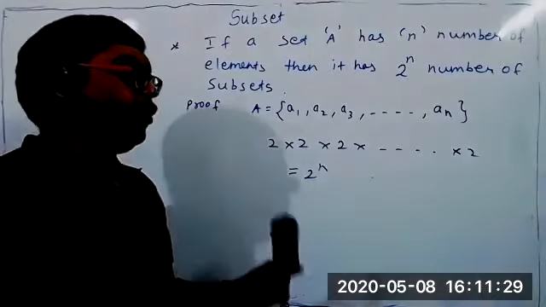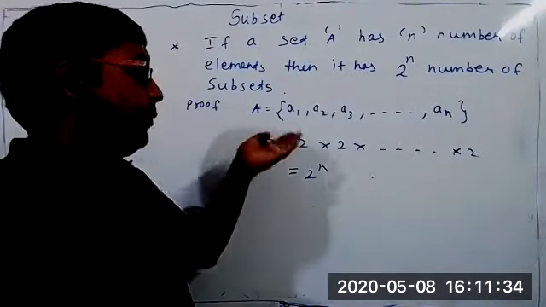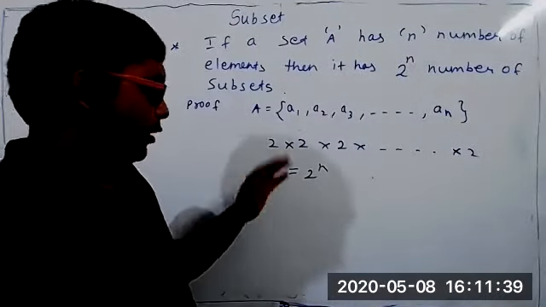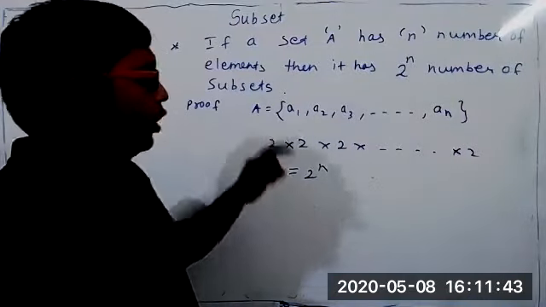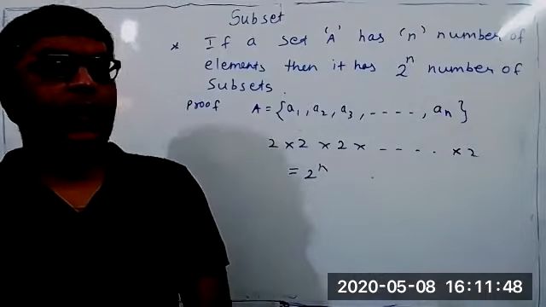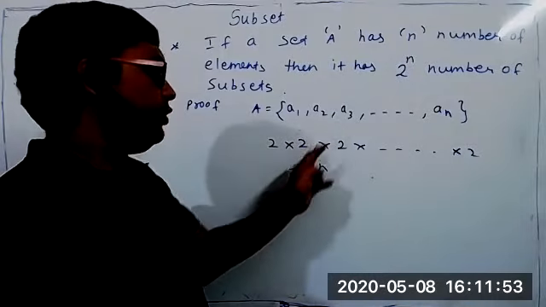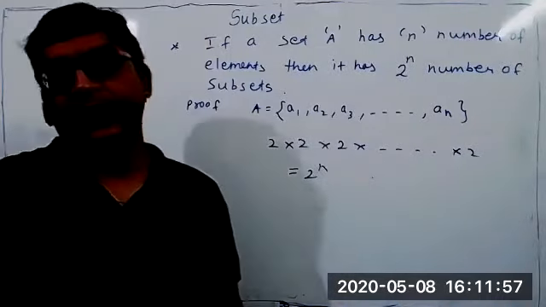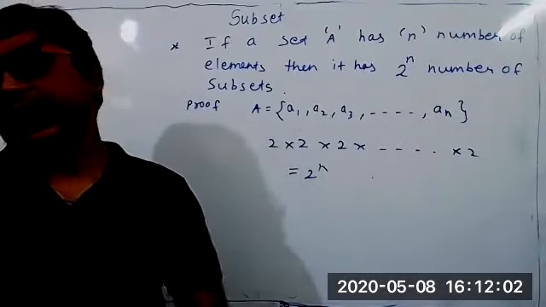You will understand more when you study in detail the chapter called permutation and combination, which is where this question belongs. You can see your textbook. I don't think they have done the proof in that chapter, but in the permutation combination chapter they may have. So to make a subset, each element has two options: it can be present in a particular subset or it may not be present. First element has two options, second 2, third 2. Multiply all, and we get 2 to the power n. This way we can find the number of subsets of a set which has n elements.